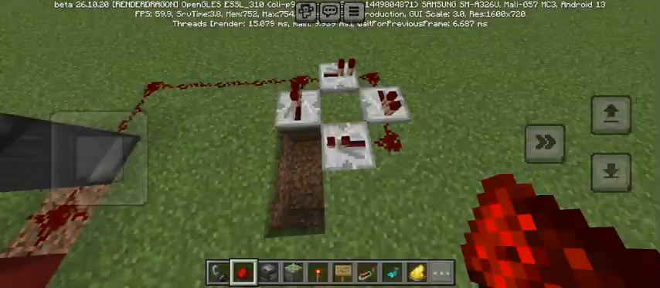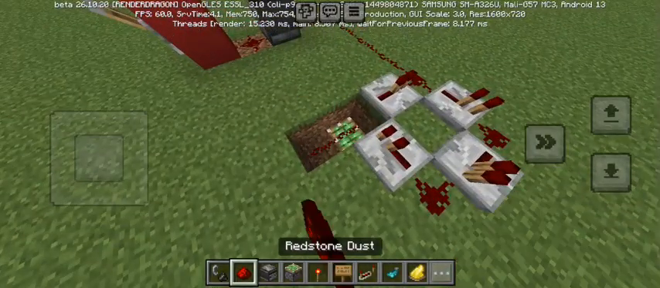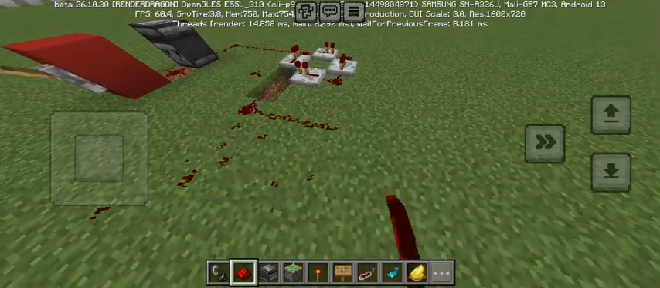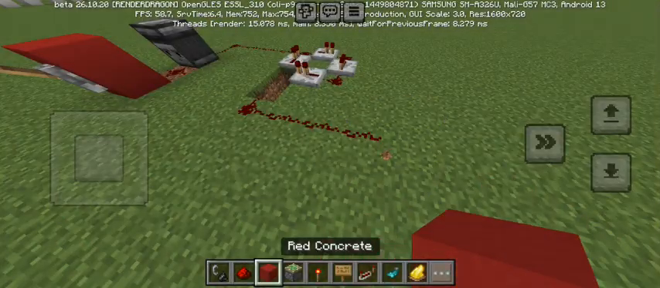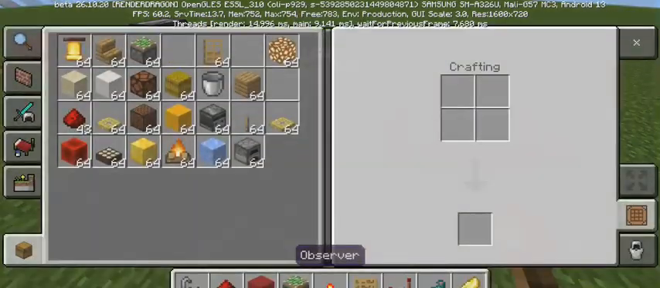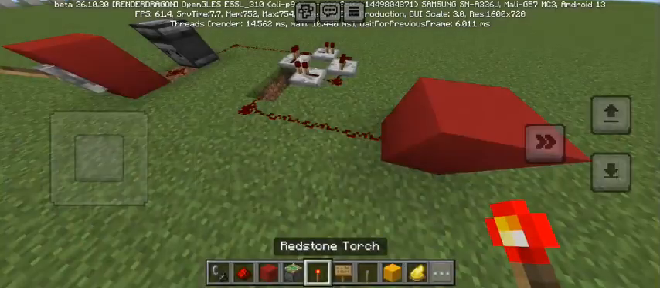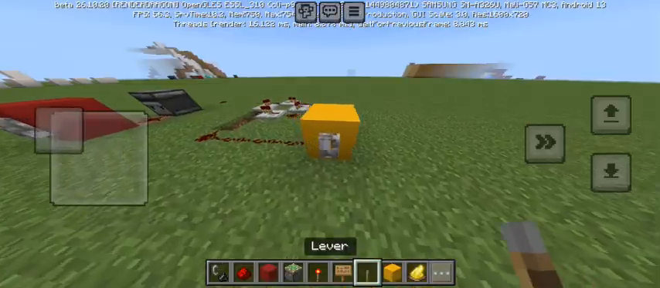You need a piston. And then you need a reset lever. And make sure the lever is on, like it's down, or else your system won't work. I recommend using a different color for the reset and the pull station so you won't get confused.